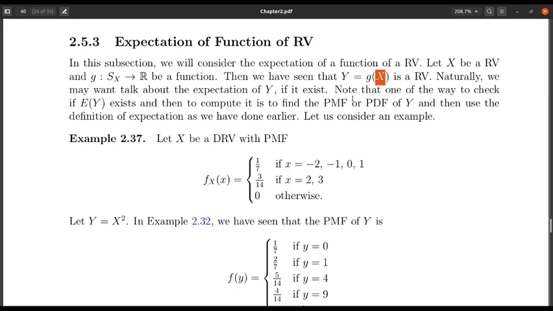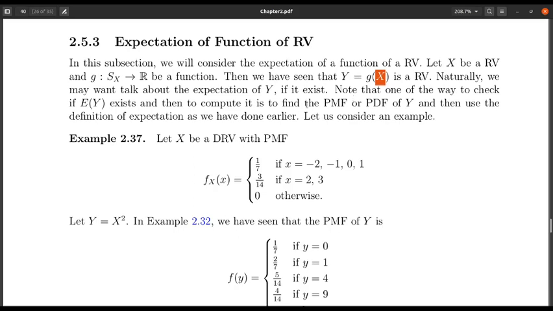So that has a benefit. The benefit is that I do not need to find out the probability mass function or probability density function of y. I can skip this particular step, and I can directly calculate the expectation of y using the probability mass function or probability density function of x.